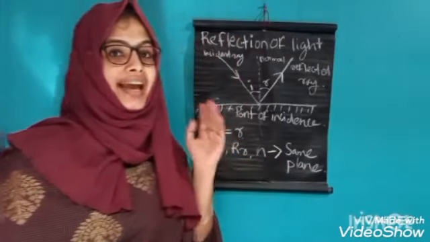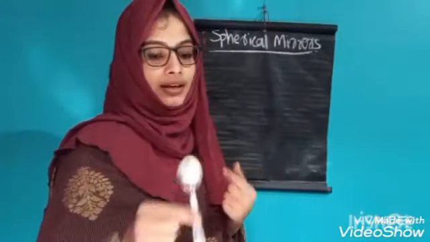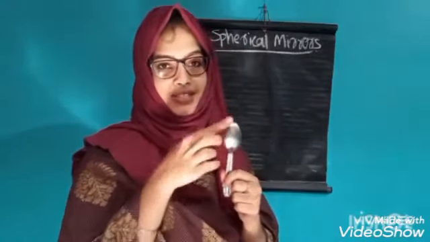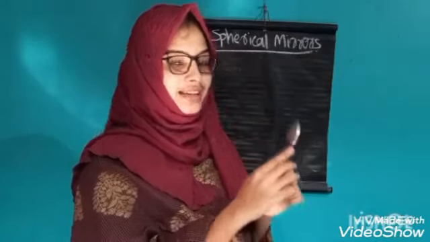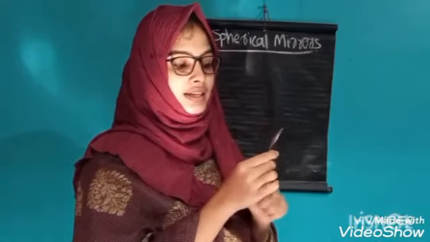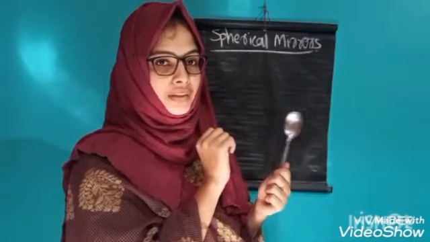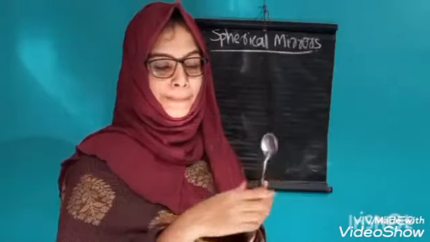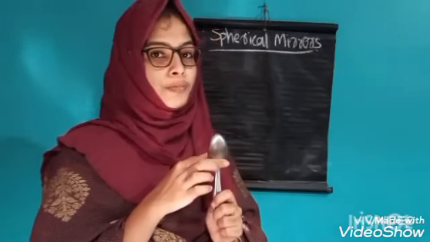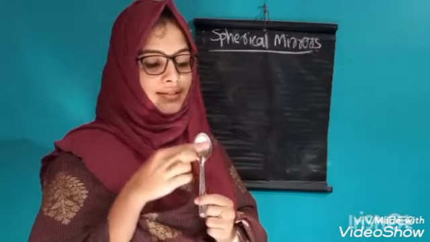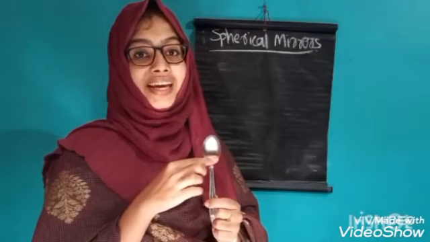Then we move on to our next topic, that is spherical mirrors. What are spherical mirrors? You can see here is a spoon. This spoon has two surfaces. When you look, this image is different from this image, isn't it? The size is different. This surface of the spoon is curved outwards, and this surface is curved inwards.